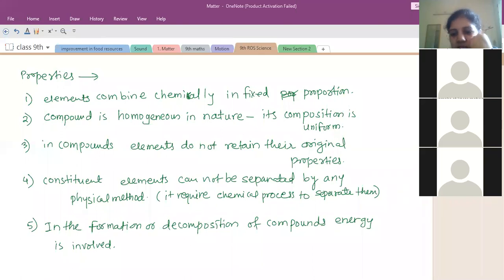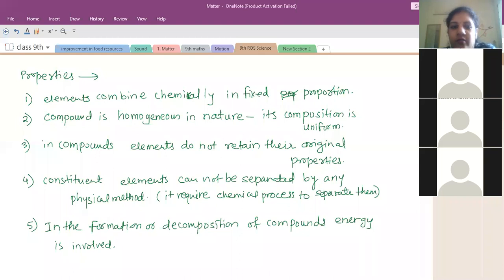Yes, ma'am. Chocolate is a mixture of milk and cocoa powder. Okay, good. Most of you have told the examples. Property is clear, everyone? Mixture properties, are you clear with them?